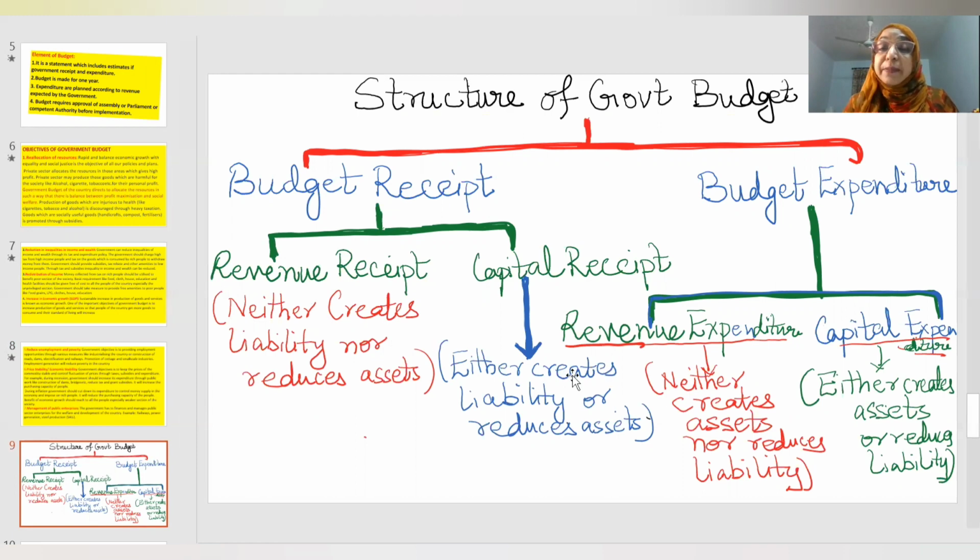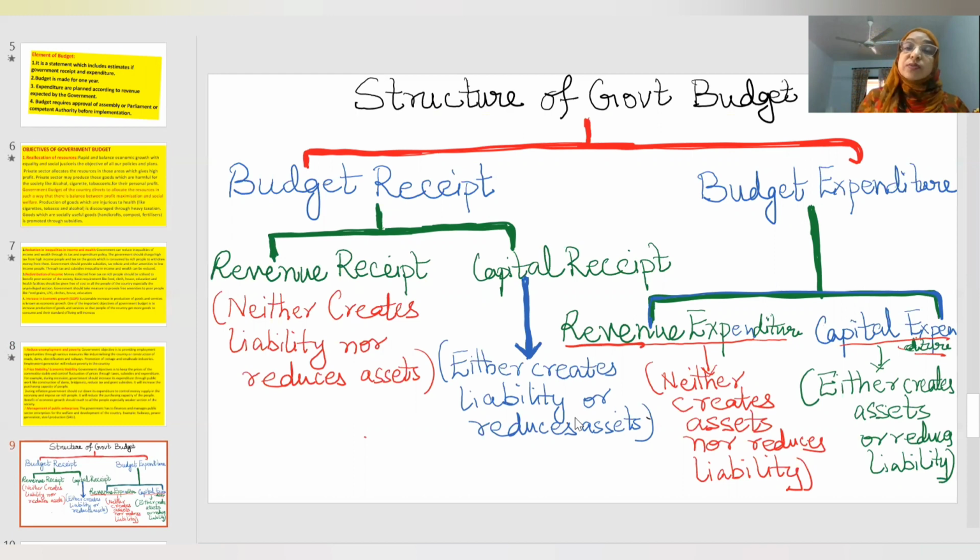Now we will come to capital receipt. Capital receipt is the income of the government which either creates liability or reduces asset. Both will not happen. Either it will create liability, meaning the responsibility to return, or it will reduce the asset. For example, borrowing.